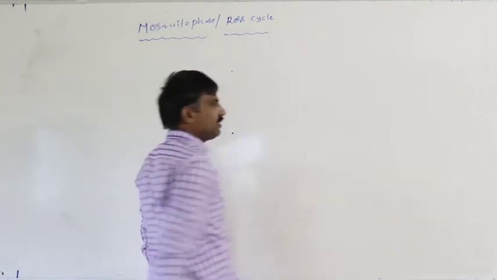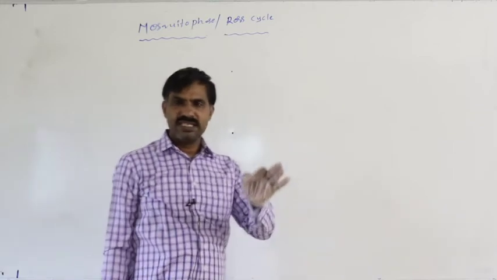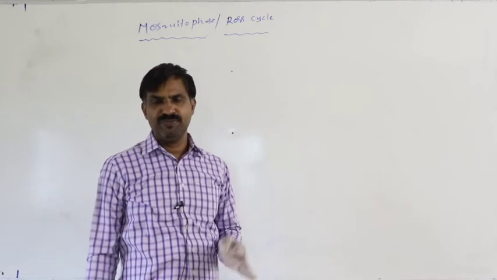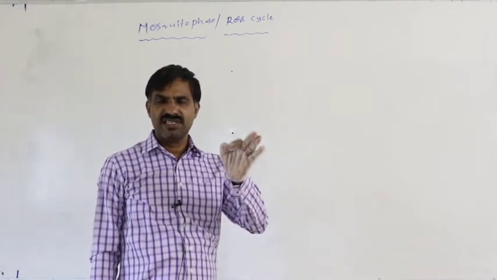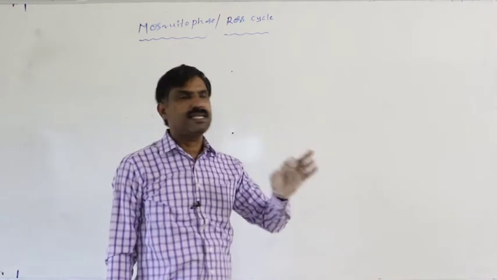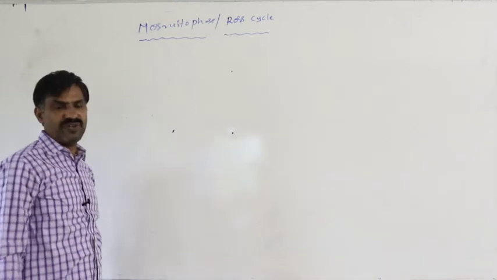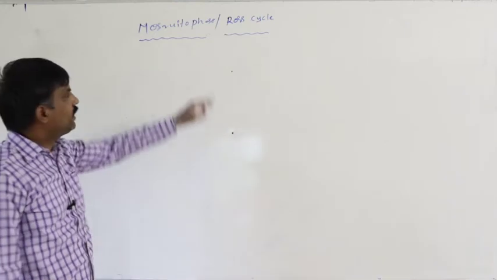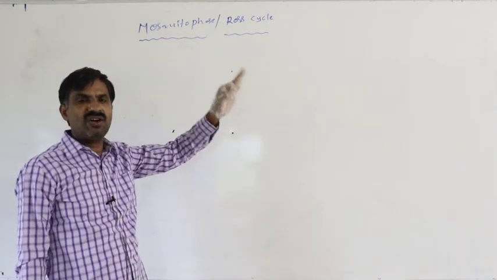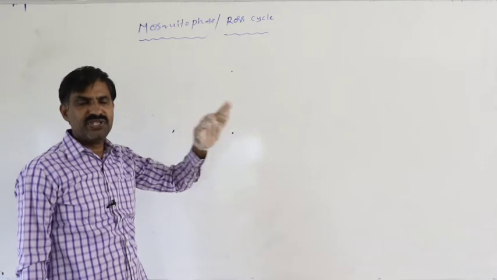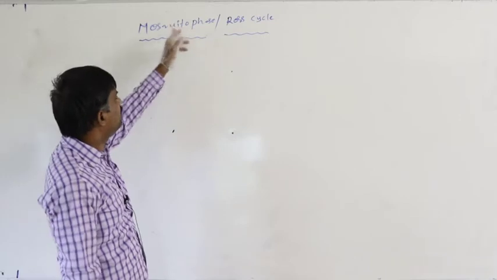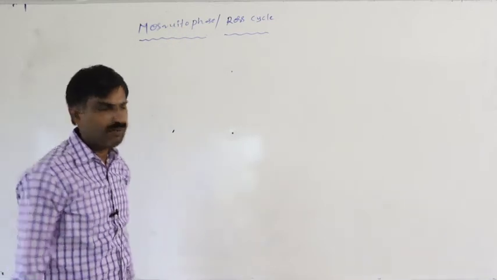So definitely, whatever the sexual reproductive cycle of Plasmodium which occurs in the female Anopheles mosquito, that cycle is said to be the mosquito phase or Ross cycle. So the sexual reproductive cycle of Plasmodium which is completed in the female Anopheles mosquito is said to be the mosquito phase or the Ross cycle.